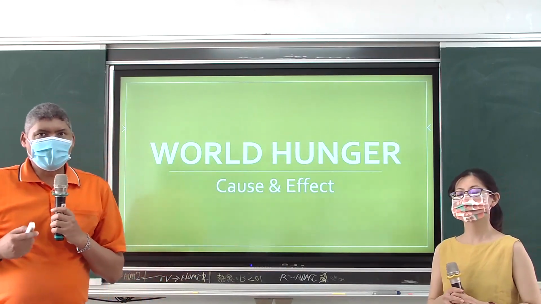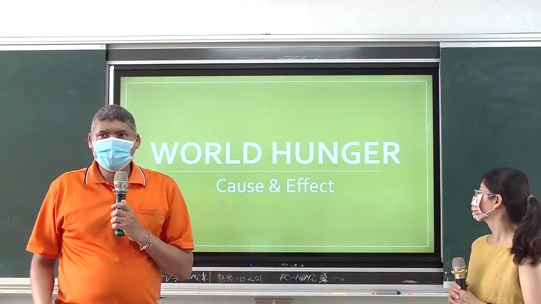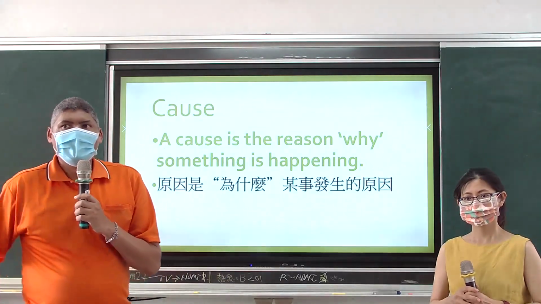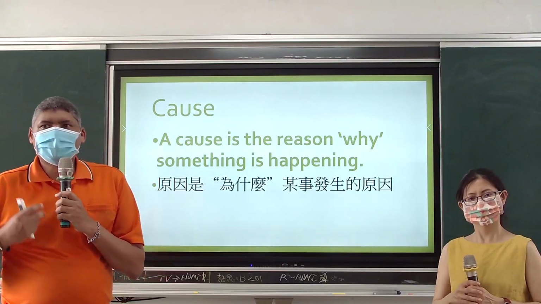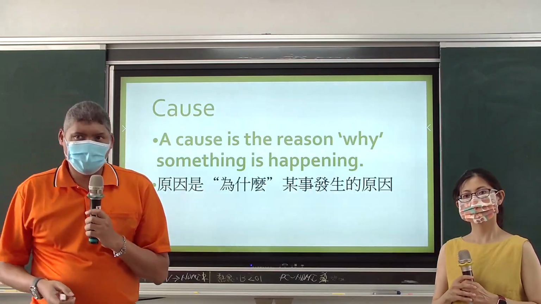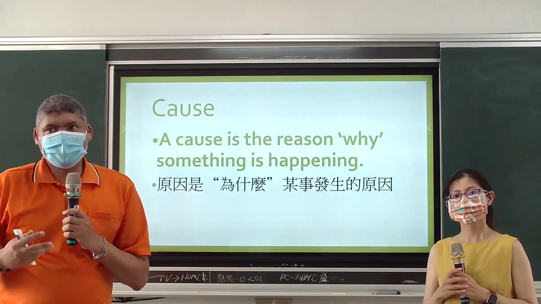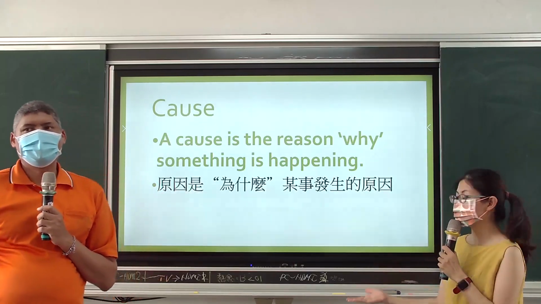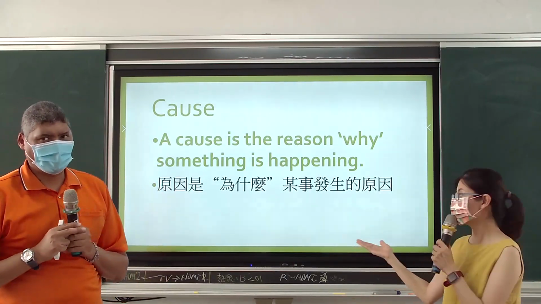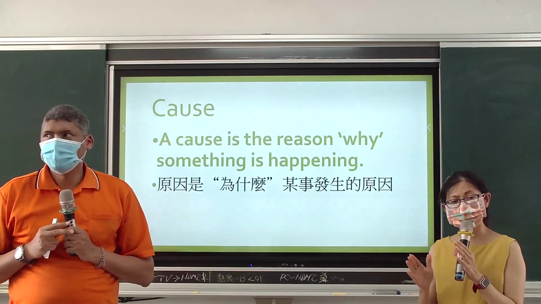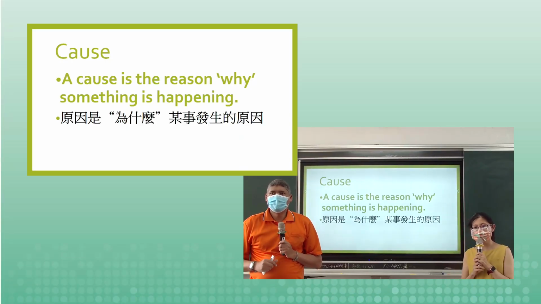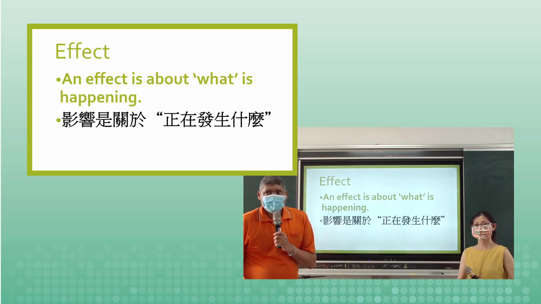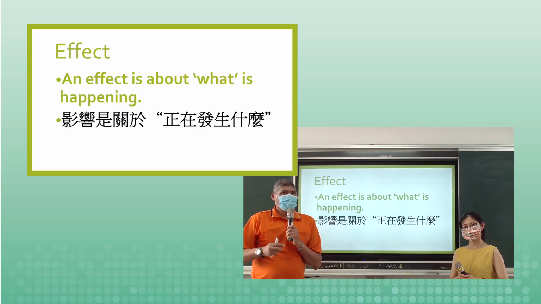Welcome to our lesson on world hunger, causes and effects. So, what is a cause? A cause is the reason why something is happening. How do we say that, class, in Chinese? Please follow Debbie. 原因是什么呢？Cause 就是为什么，就是这个事件会发生的原因。好。 Okay, and secondly, let's look at the definition of the word effect.